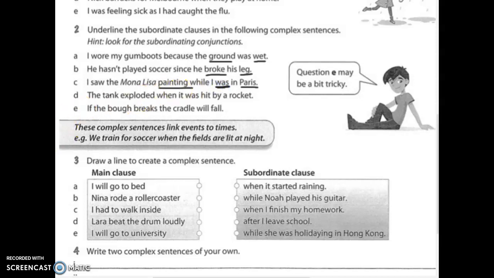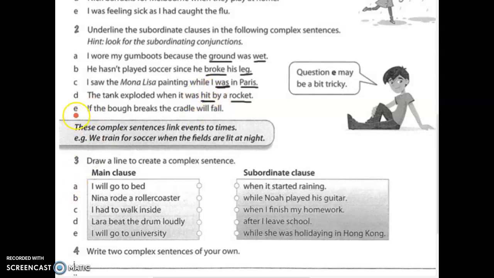Was, yeah, that's right. Good. So, D. The tank exploded when it was hit by a rocket. The rocket is the subject, and hit is the action or the description, the verb.